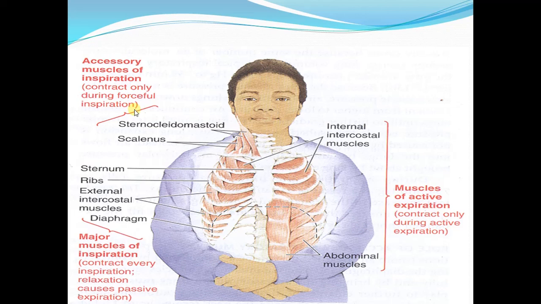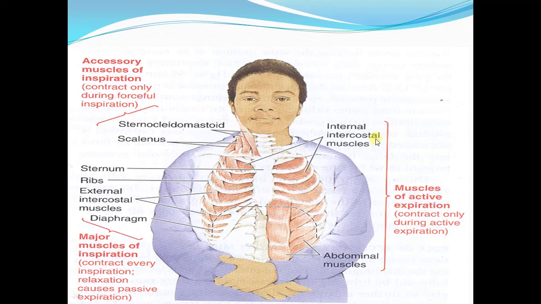Three muscles are important in this regard. These include the sternocleidomastoid, the scalenus muscle, and there is one more muscle not shown here, that is the serratus anterior. So there are three accessory muscles of inspiration which contract during forceful breathing: sternocleidomastoid, scalenus muscle, and serratus anterior.